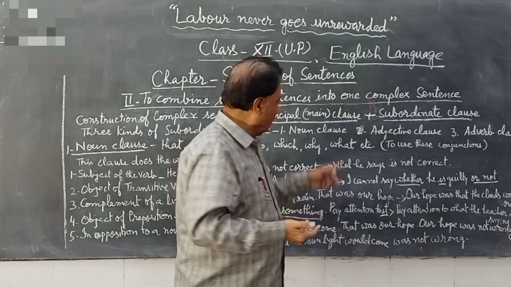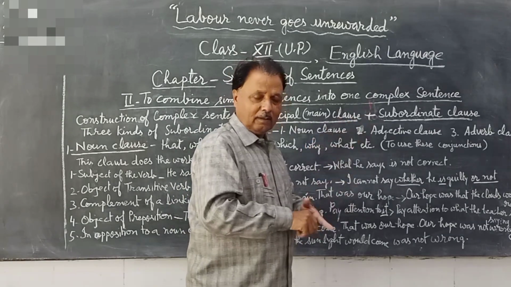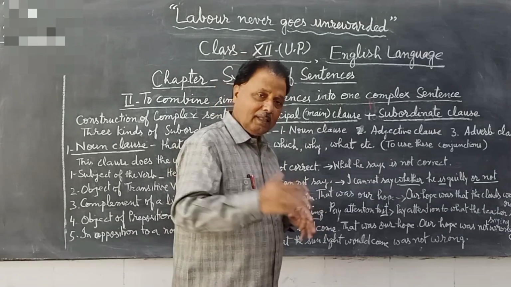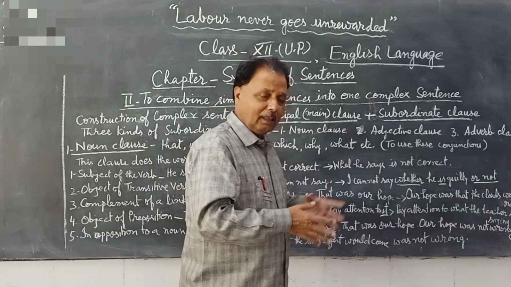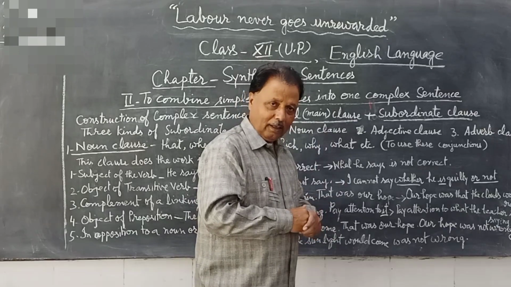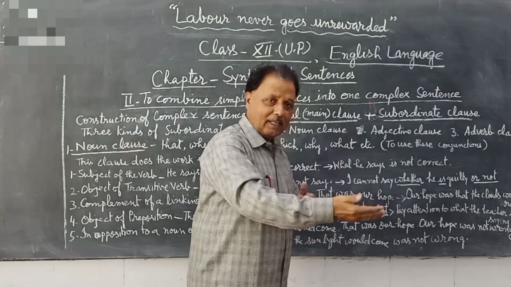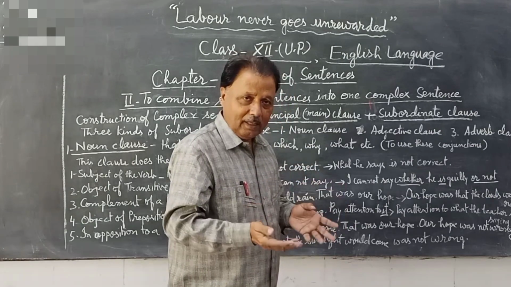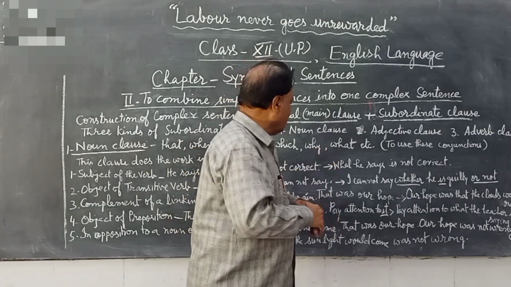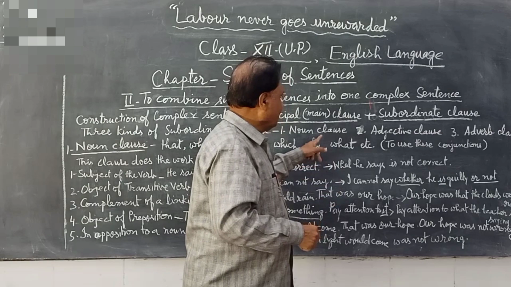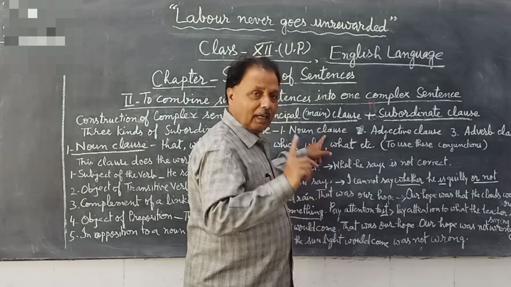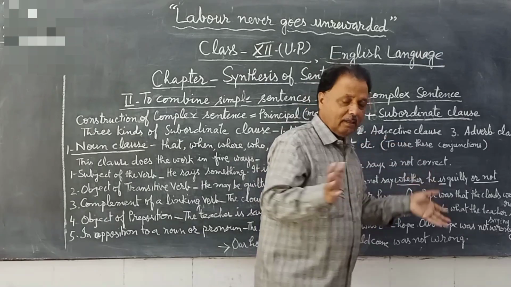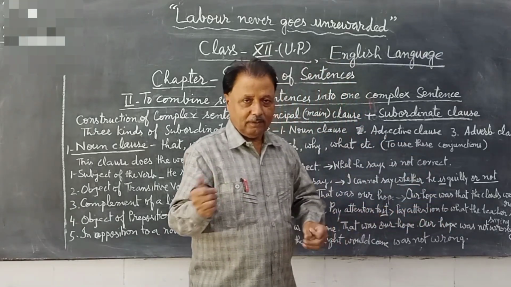In the same way, if the whole sentence gives the sense of a person, place or thing, the whole sentence is called a noun clause. Okay? The whole clause gives the meaning of a person, place or thing. Secondly, adjective clause. Students, you know adjectives.